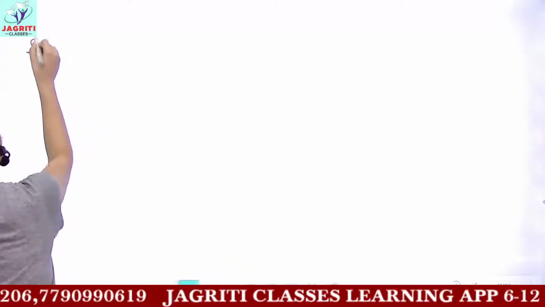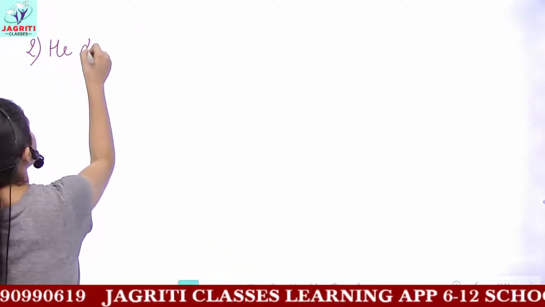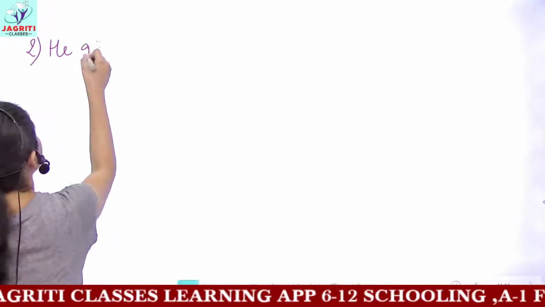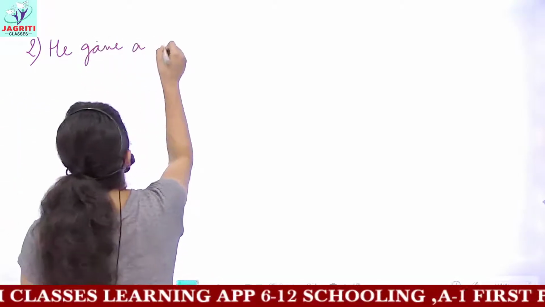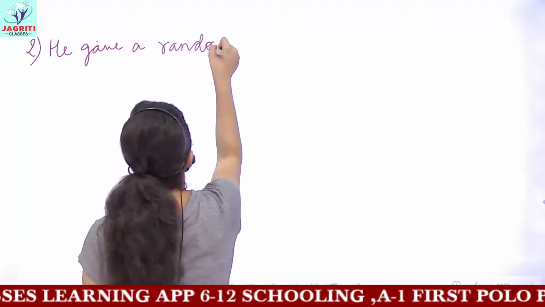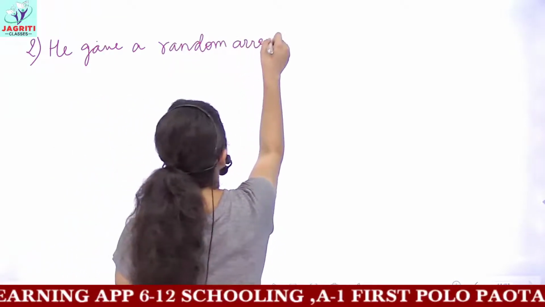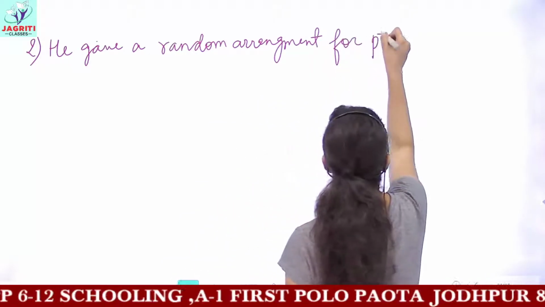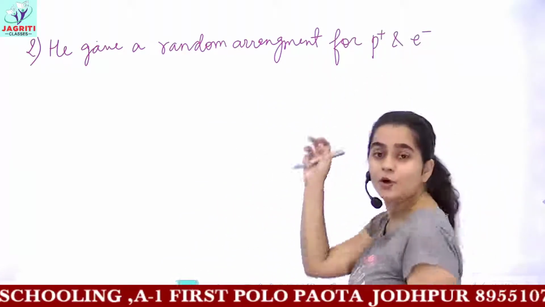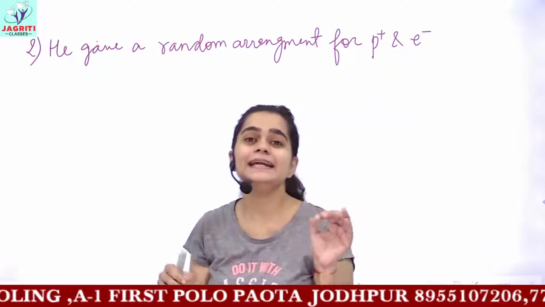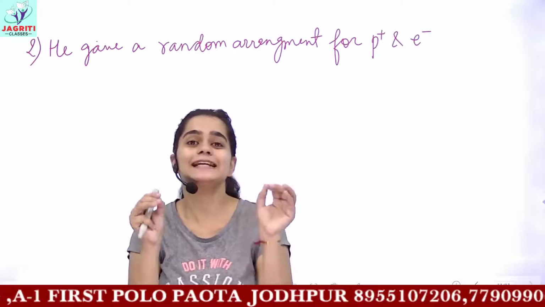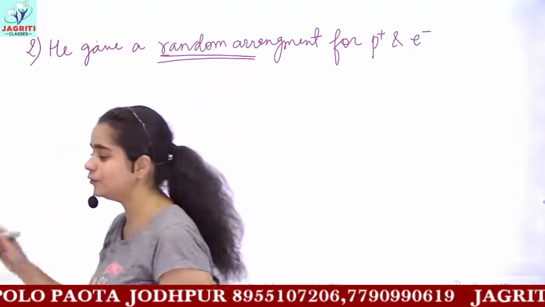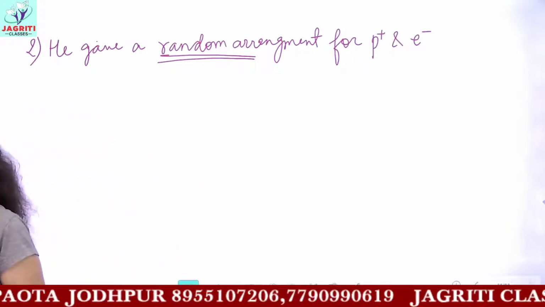Then the second drawback is that he gave a random arrangement for protons and electrons. That is, he didn't give any definite positions where the protons and electrons are present. He only gave a random arrangement of the electrons and protons.